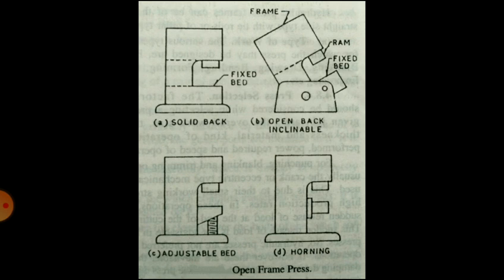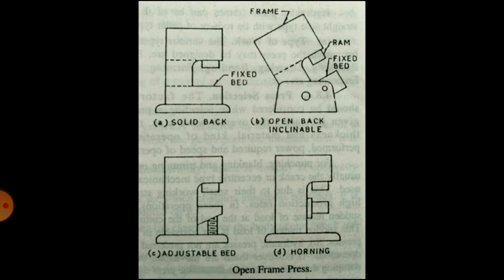Its frame is inclined backward, which facilitates the removal of the scrap or the parts by gravity through the open back. The solid back type press is fixed in a vertical position on an integral base, is more rigid than an inclinable press, and has a wider bed and arms.